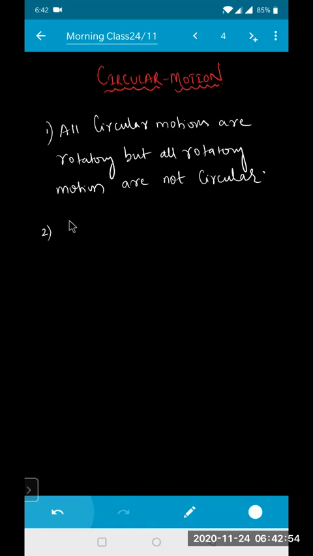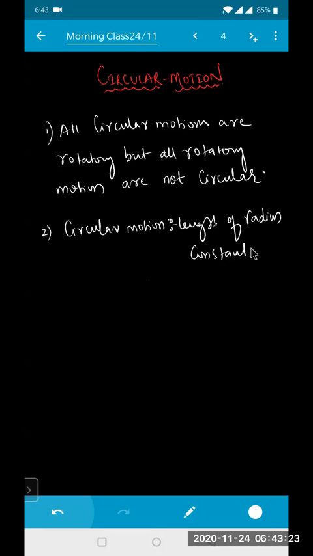In circular motion, beta, this is very important for rotational mechanics, but the toughest topic of first year mechanics is rotation. So be a little bit careful with the basics related to circular motion. In circular motion, the length of the radius always remains constant. Length of radius is constant. Okay, so that is one of the peculiar properties.